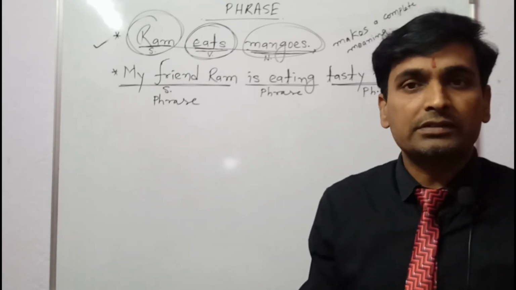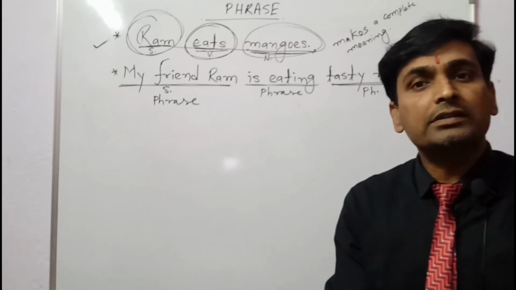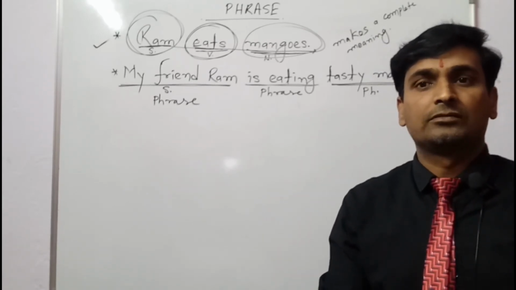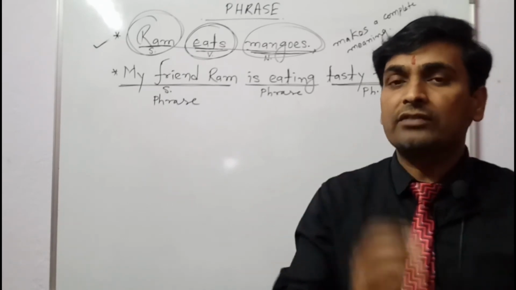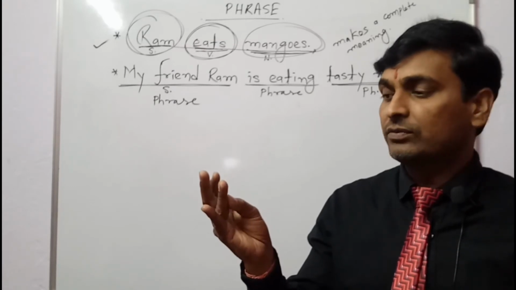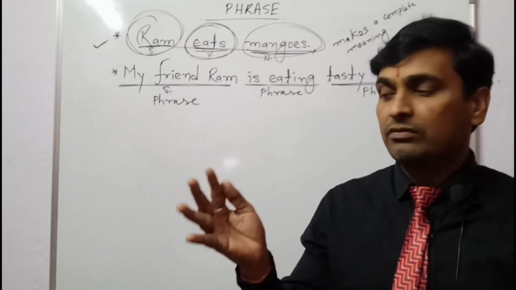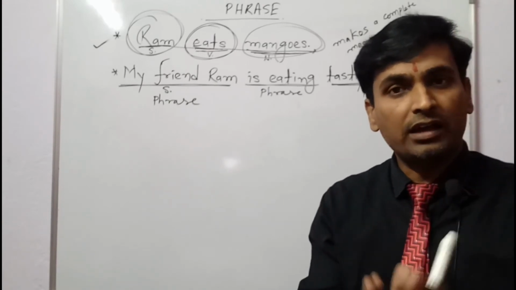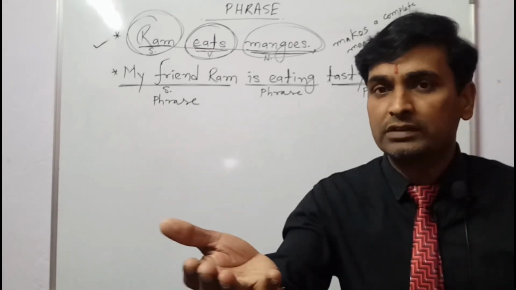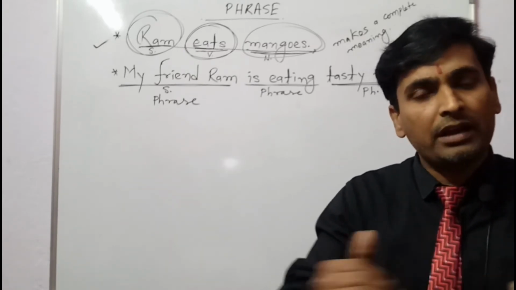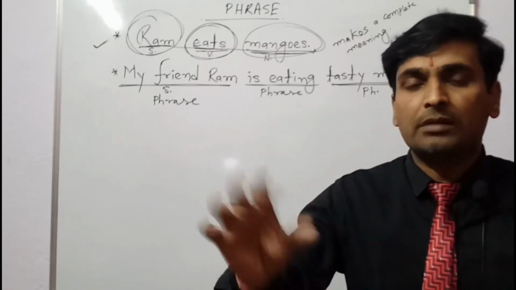A phrase has 5 kinds. Noun phrase, adjective phrase, verb phrase, adverb phrase, and prepositional phrase. These 5 kinds I will be making you understand with the help of the PDF file. In that I have explained very well, with some examples.